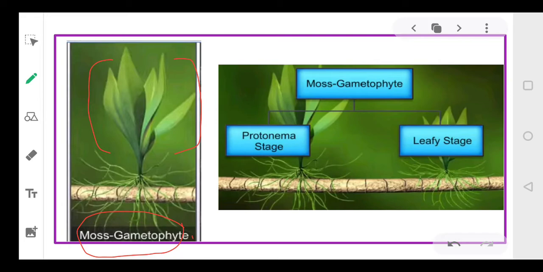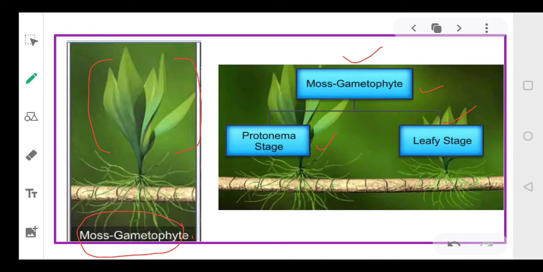So the gametophyte stage can be divided into two stages. One is the protonema stage and second is the leafy stage. Okay, dear students, so two stages, protonema and the leafy stage.